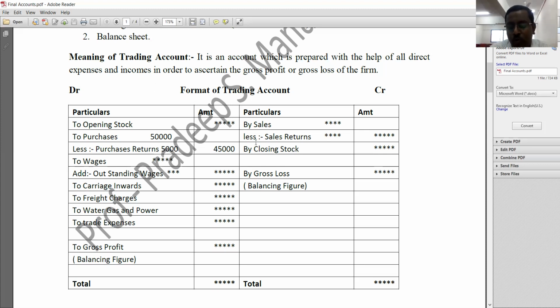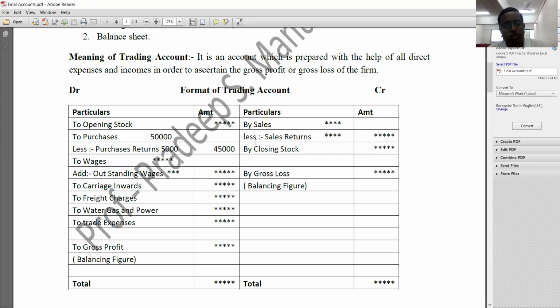Later you should find out the balancing figure. Suppose if credit side total is more, you should take the same figure on the debit side, and on the debit side you will find some balancing figure. That balancing figure must be treated as gross profit. Suppose if total of debit side is more, you should take the same figure on the credit side, and on the credit side you will find some balancing figure. That balancing figure must be treated as gross loss. Understood? So this is how we need to prepare trading account.